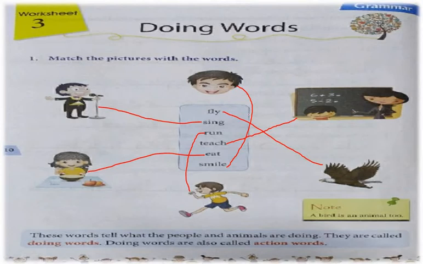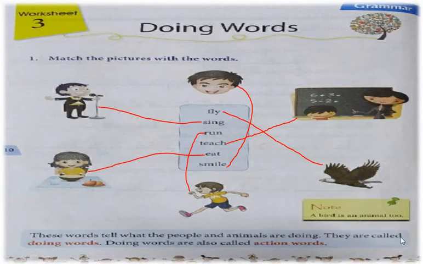Again I am reading the last line, down the page. These words tell what the people and animals are doing.